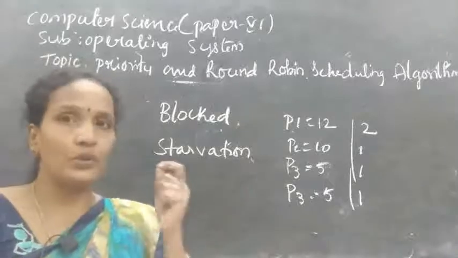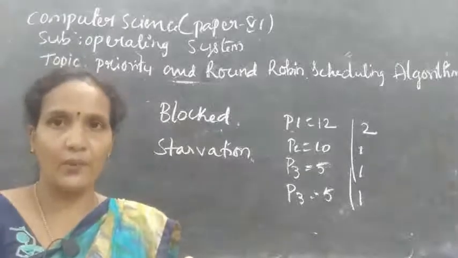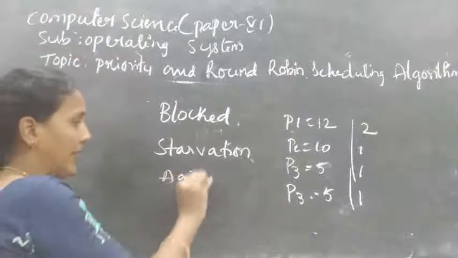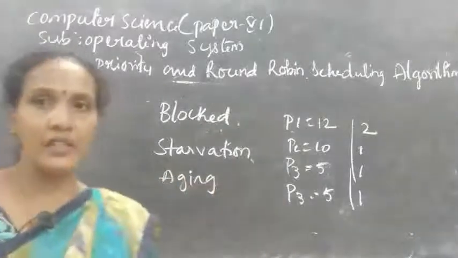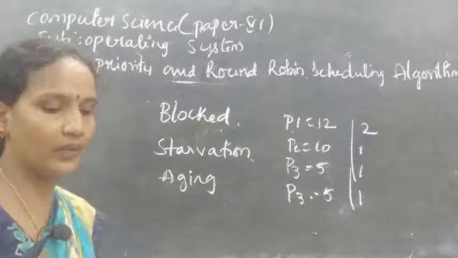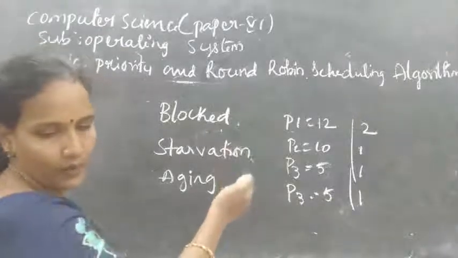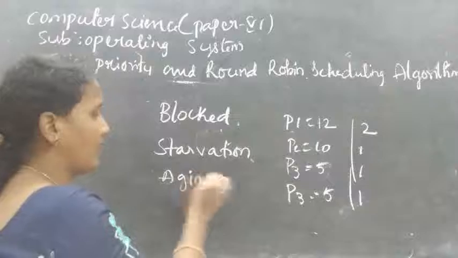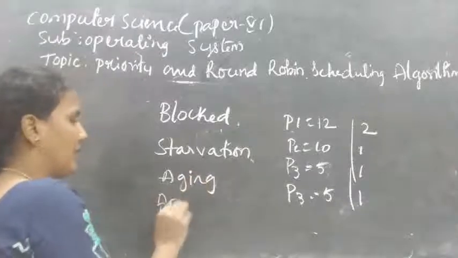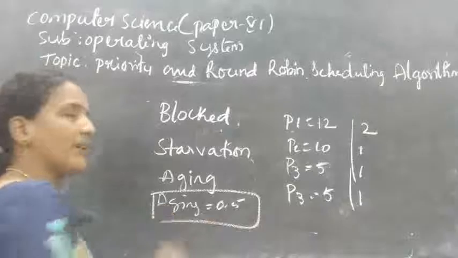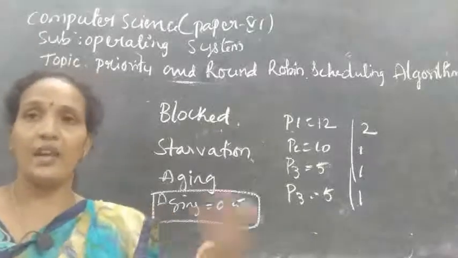So in order to solve the starvation problem, in priority scheduling we have an aging solution. Aging solution means we take an aging factor. It is called an aging factor. The aging factor will take one integer or any float value that will be added to a waiting